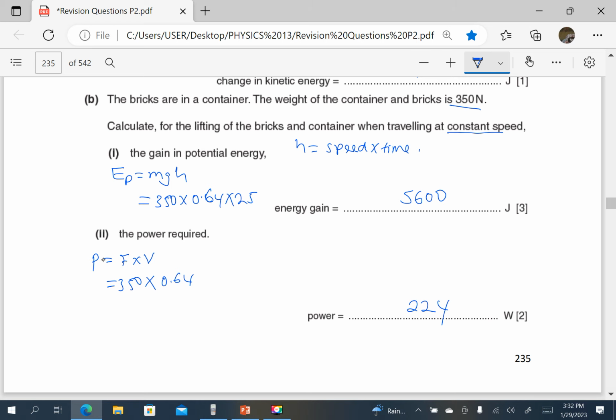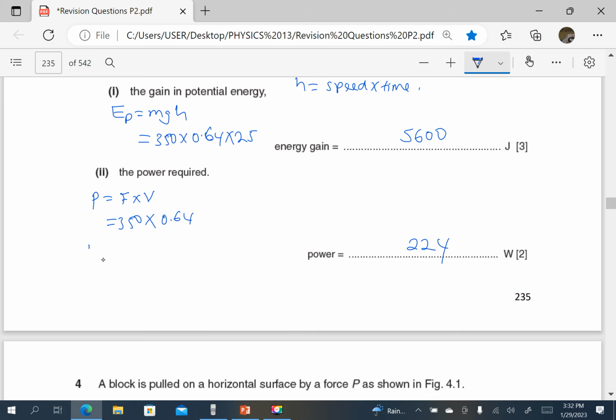Alternatively, I would find the power from the gain in potential energy divided by time, which will be 5,600 divided by the time, which is 25.